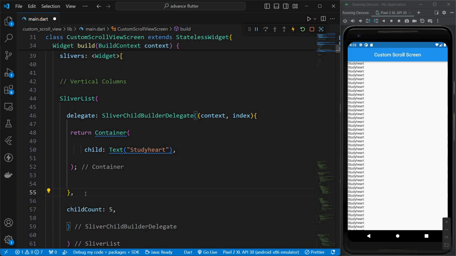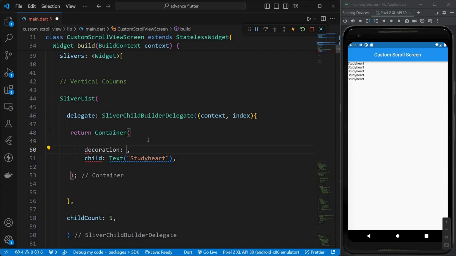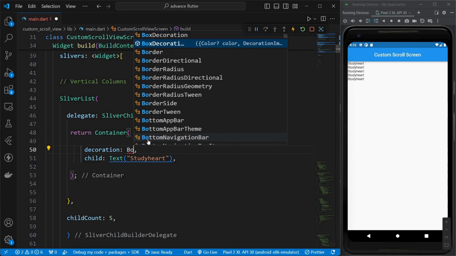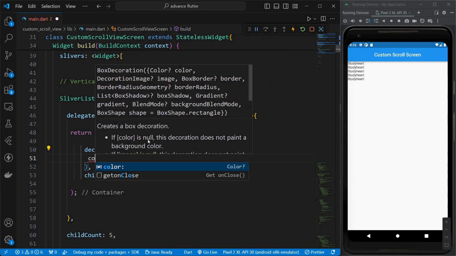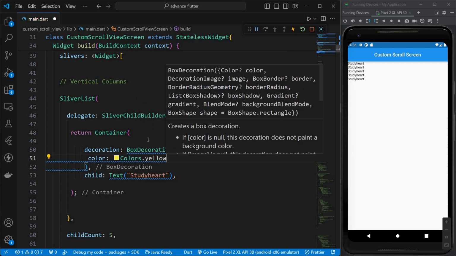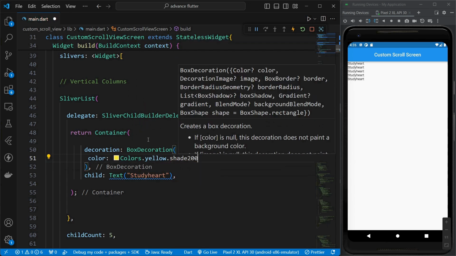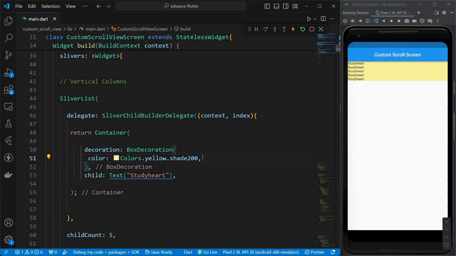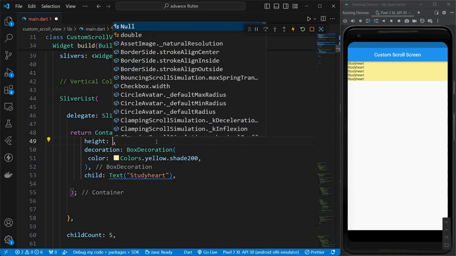Okay, now I'll just save this. So we get only 5 texts, and now we'll just decorate our container. So we'll use decoration, BoxDecoration, and inside this we'll pass color. So Colors.yellow.shade200. You can use any shade, and we'll also define the height of the container. So height 150.